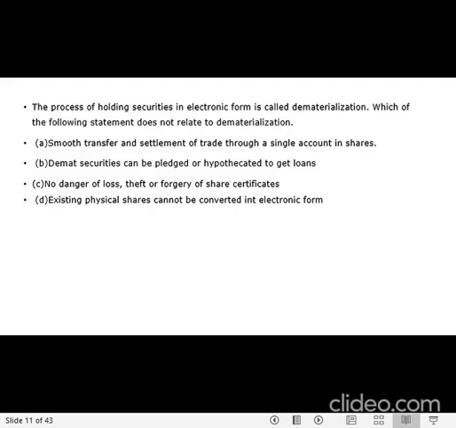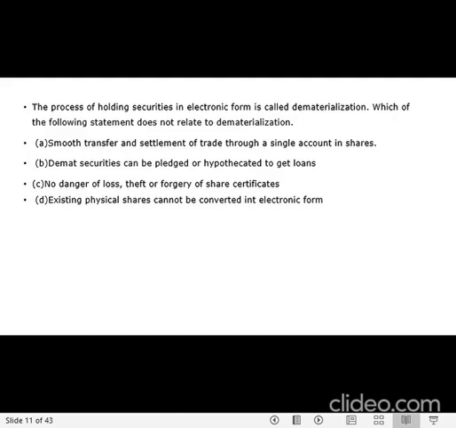Now you have to see which one does not connect to it. Smooth transfer and settlement of trade through a single account in shares. Demat securities can be pledged or hypothecated to get loans, no danger of loss, theft, or forgery of share certificates. Existing physical shares cannot be converted into electronic form.